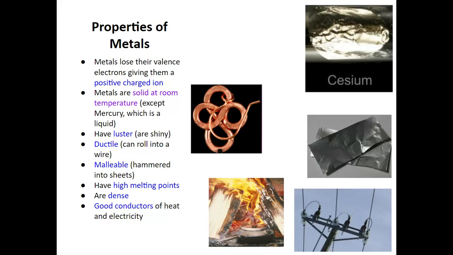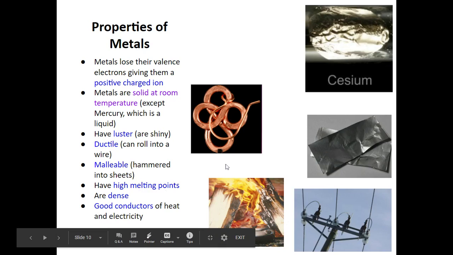Metals exude luster. They're shiny. That's what that means. They are ductile, so we can roll them kind of into a wire. So you can see here, we can make copper wire. I've seen a variety of different wires going around. Malleable, so we can hammer them into sheets. So here we see our aluminum foil. You guys saw my tin sheet in the classroom, and we noticed how easy some of it was to kind of cut into. That was, different metals have different properties.